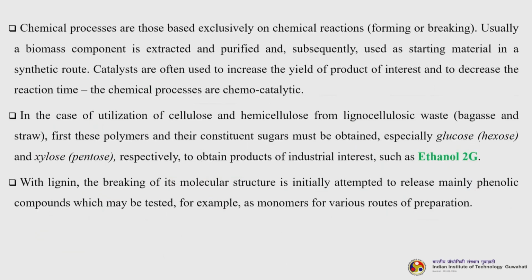Chemical processes are those based exclusively on chemical reactions, forming or breaking bonds. Usually a biomass component is extracted and purified and subsequently used as starting material in a synthetic route. Catalysts are often used to increase the yield of the product of interest and to decrease the reaction time. The chemical processes are chemocatalytic. In the case of utilization of cellulose and hemicellulose from lignocellulosic waste, especially bagasse and straw, first these polymers and their constituent sugars must be obtained, especially glucose or hexose, and xylose or pentose, respectively, to obtain products of industrial interest such as 2G ethanol.